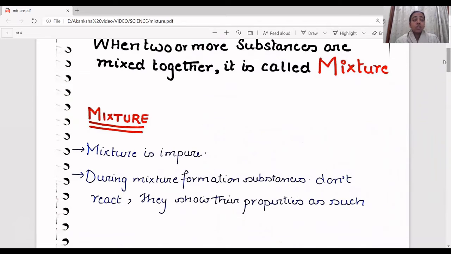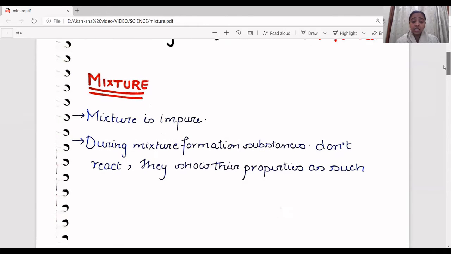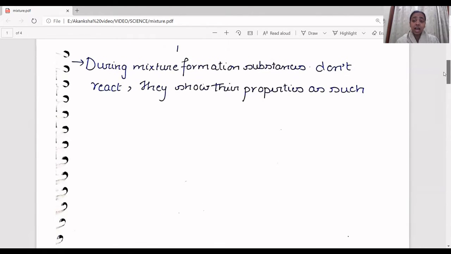Okay, so anything that you mix with another thing, that mixture is an impure mixture, right? It doesn't become pure because purity means only one substance, and when you mix two substances, it becomes an impure combination. So therefore, mixture is always impure, and during mixture formation, substances do not react; they just show their properties as such, right?